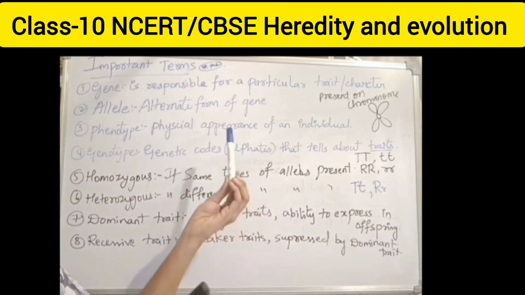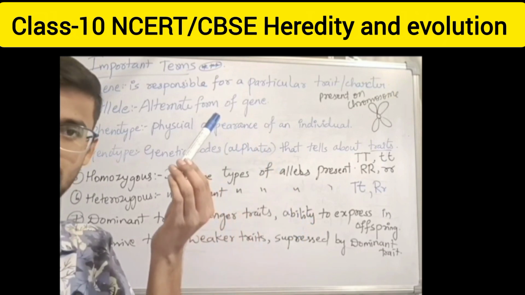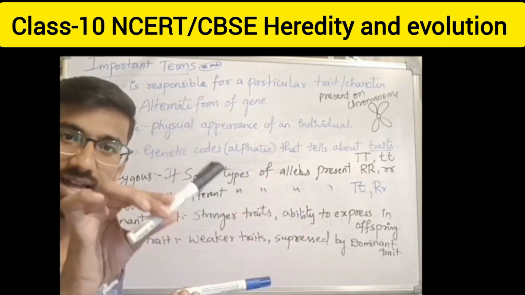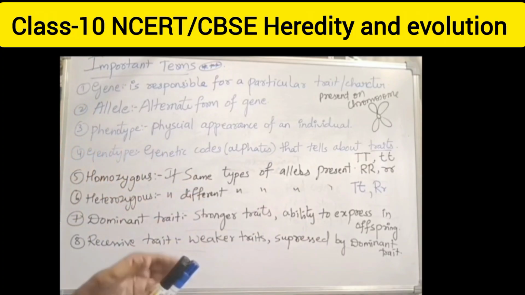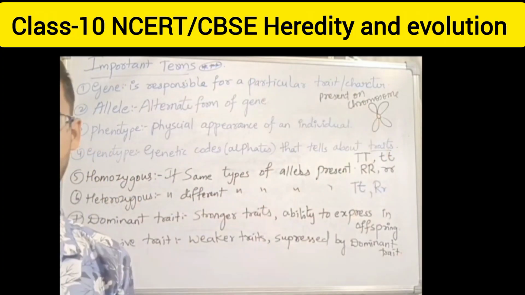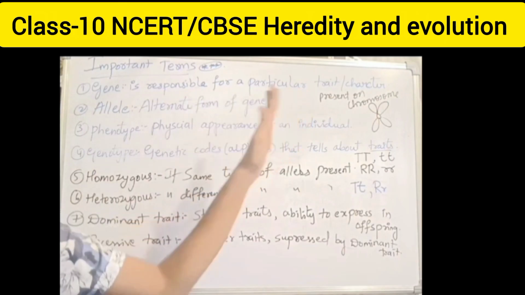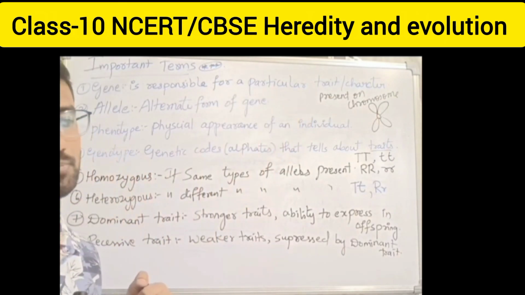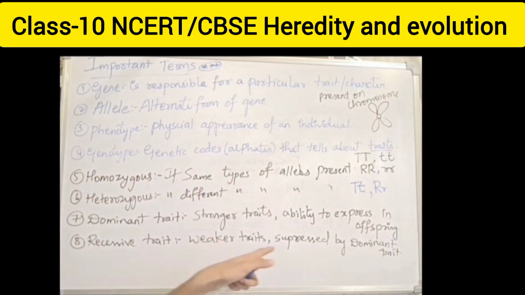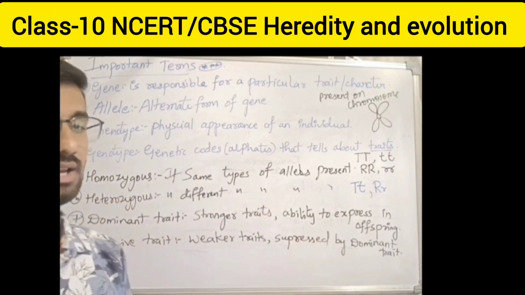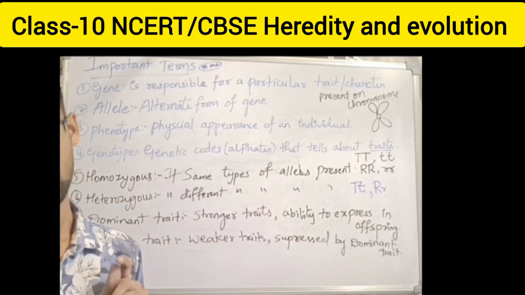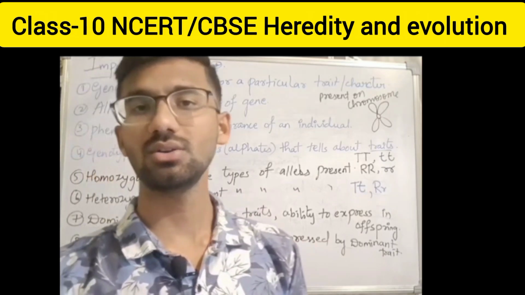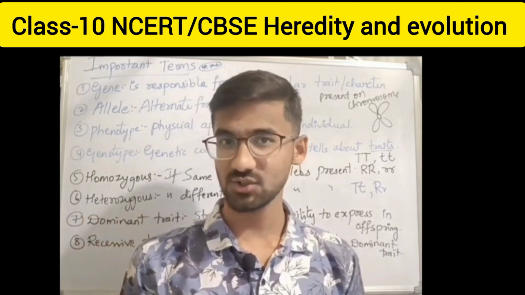See, when blue color is recessive and black is dominant, when I write black on the blue, this blue is going to be masked. That blue is going to be suppressed by this particular black one. Like that, recessive is suppressed by the dominant one. It means all the dominant is expressed in capital letters and recessive in small letters. Clear? Right. With this, I am going to end this part 2 session.